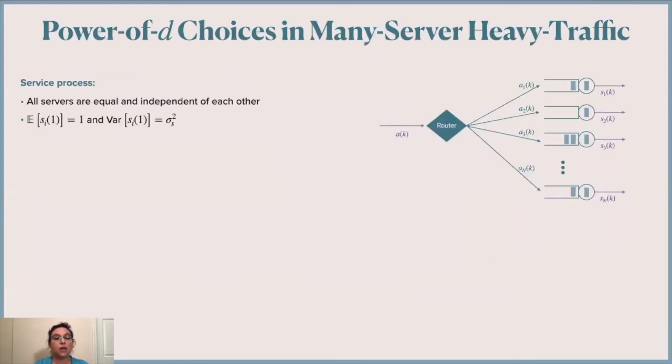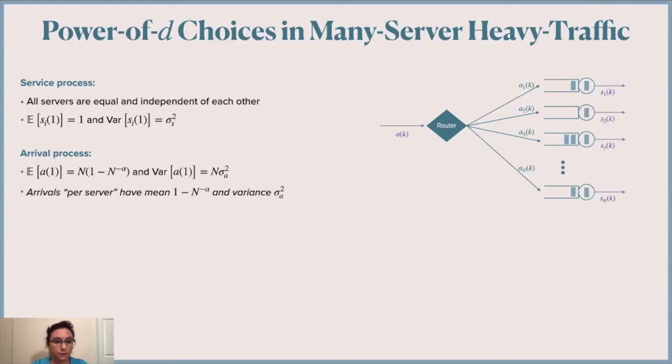So remember, we were focusing a bit on the service process. We said all the servers are equal. We will assume they are independent, and we will let sigma_s squared be the variance of the potential service of each server.